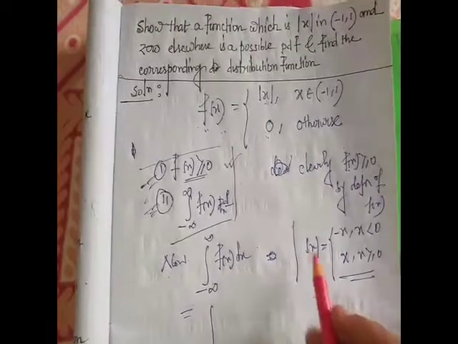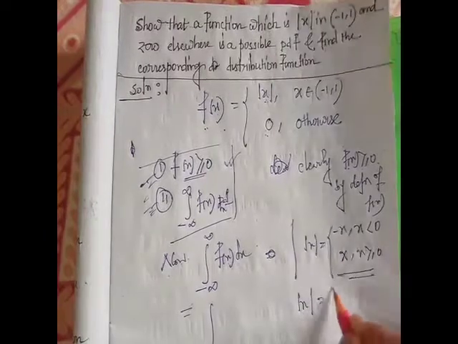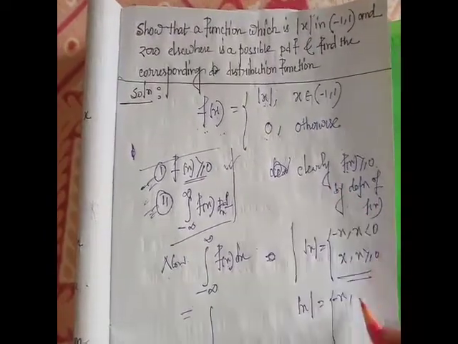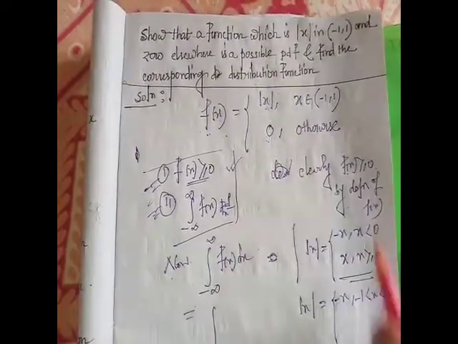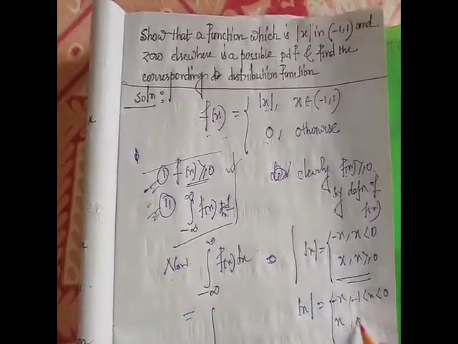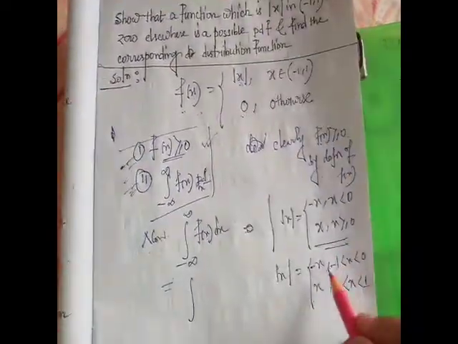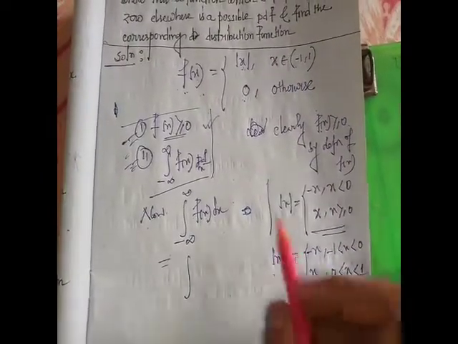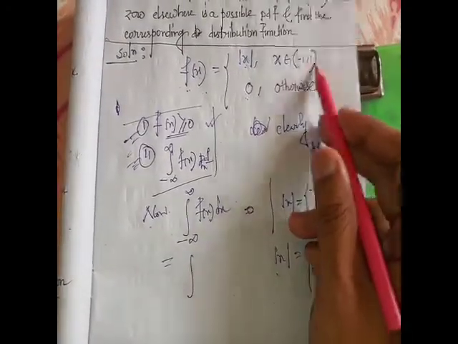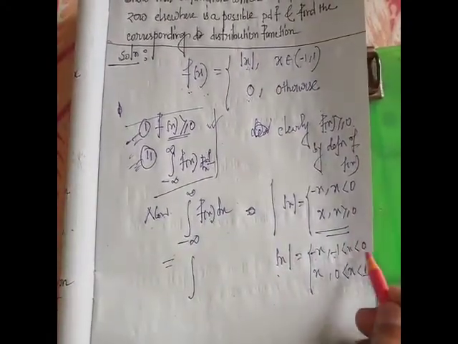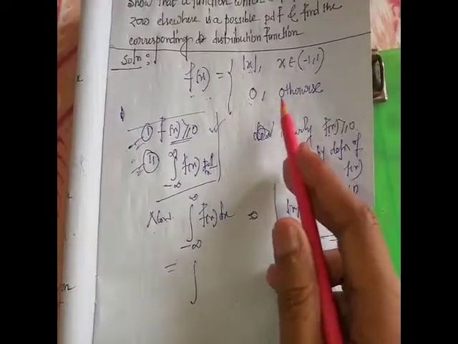In our question, mod x means minus x when -1 is less than x less than 0, and it takes value plus x when 0 is less than x less than 1, since the interval is -1 to 1, and 0 otherwise.